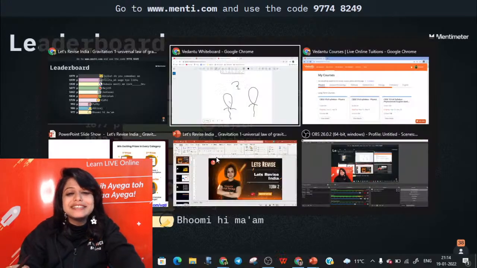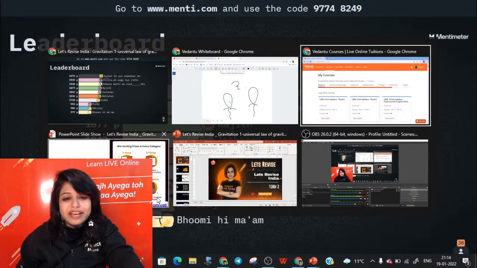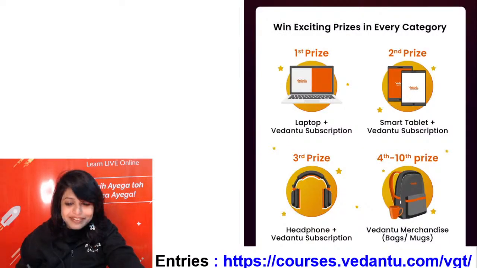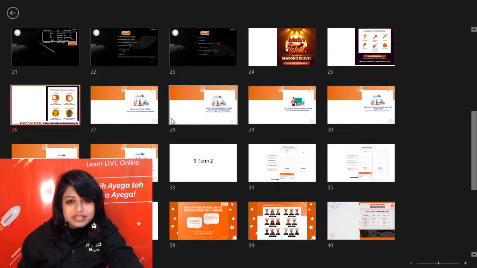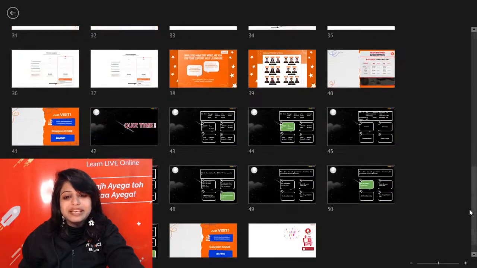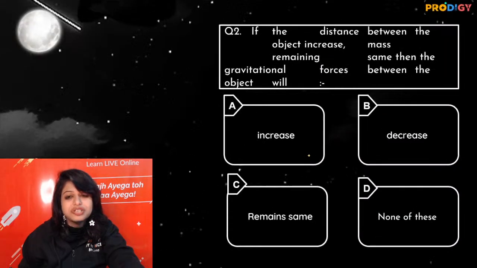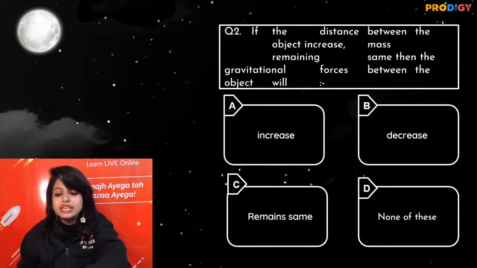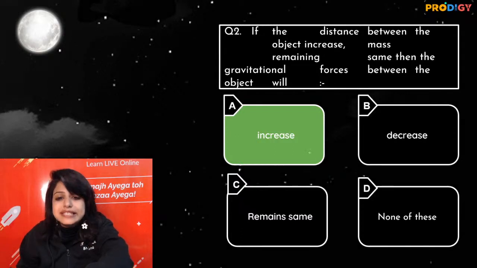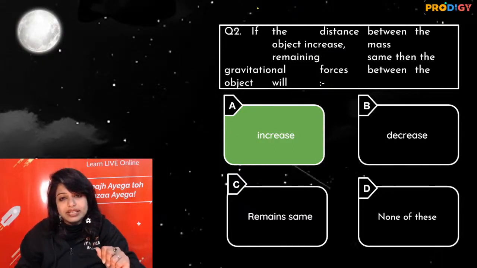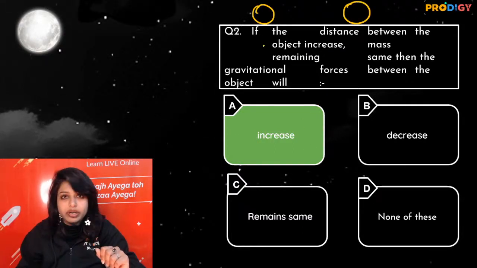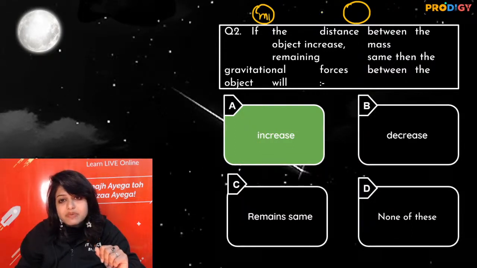If the distance increases, people, what is going to happen? Let me just show you here itself. If the distance between two bodies increases, let's say I have one body, I have another body, right? This is my mass 1, this is my mass 2.